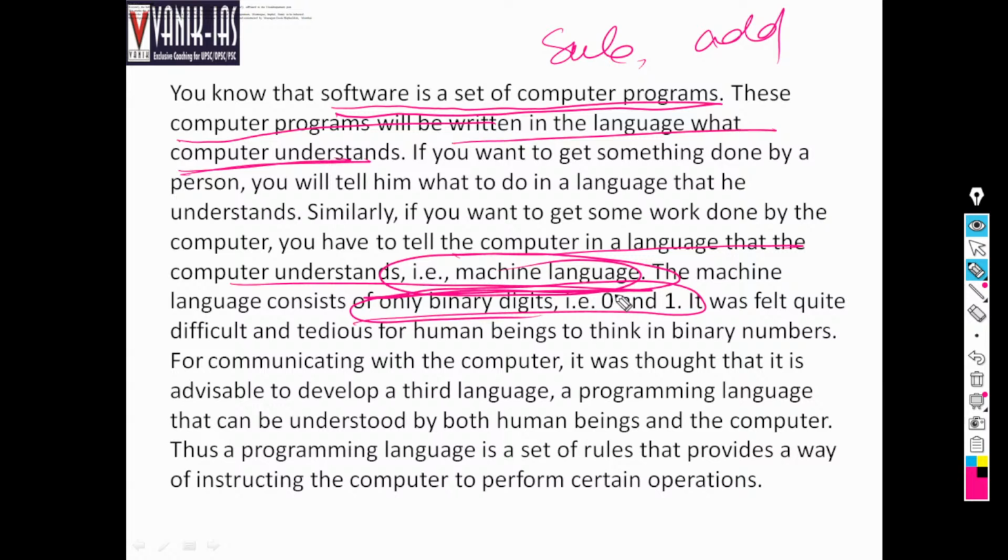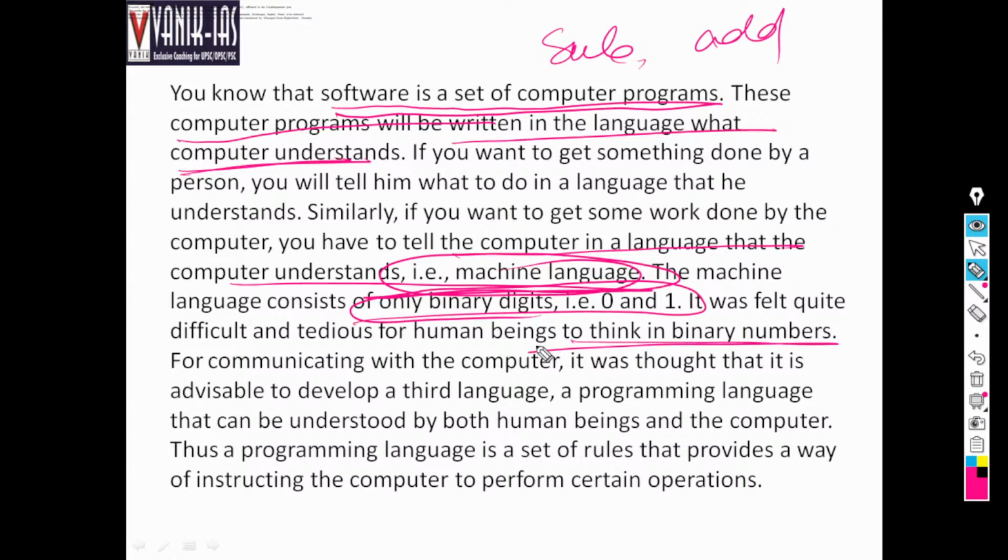It was felt quite difficult and tedious for human beings to think in binary numbers. It is huge. As I have said, a single word will take around 100 characters. So it is very difficult. For communicating with computers, it was felt that it is advisable to develop a third language, a programming language, that can be understood by both human beings and the computer. Human beings cannot understand the 010101 things or binary system.